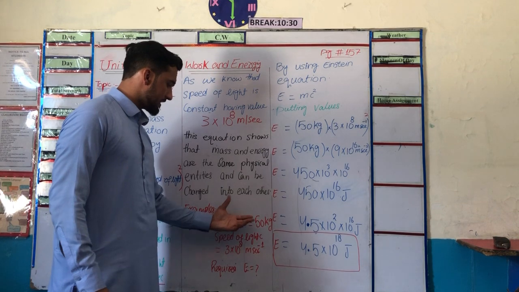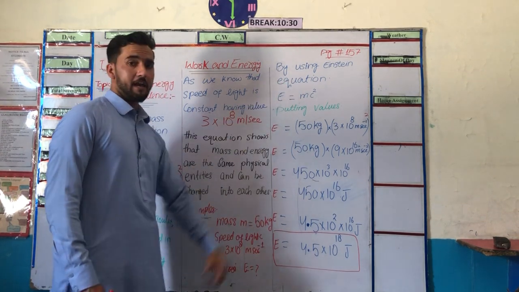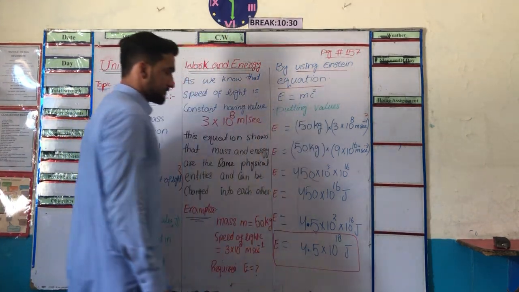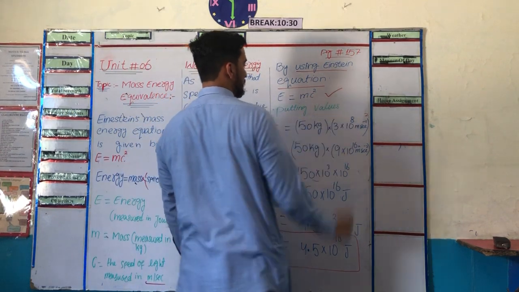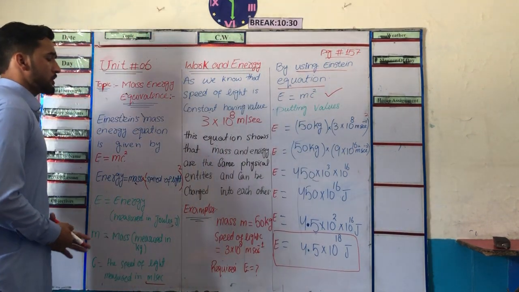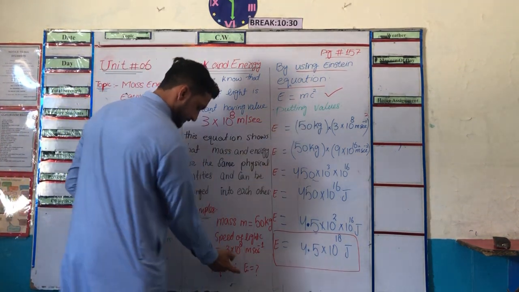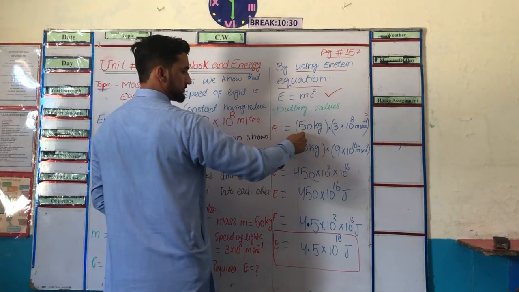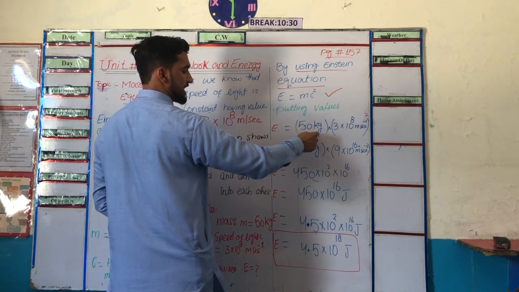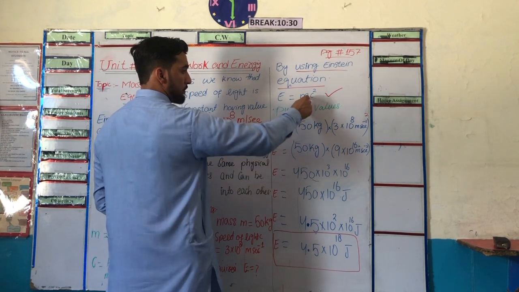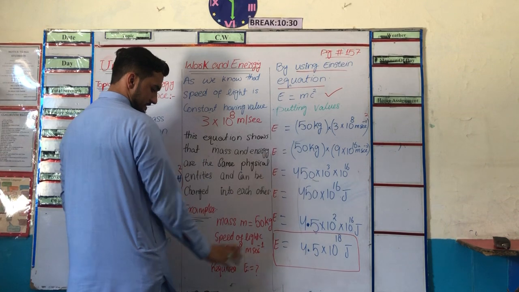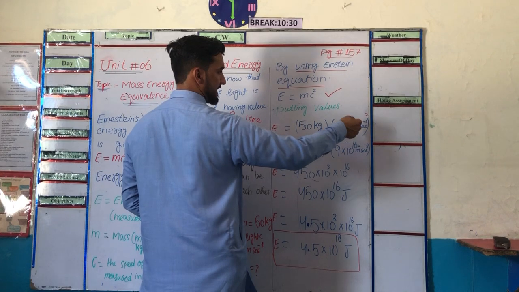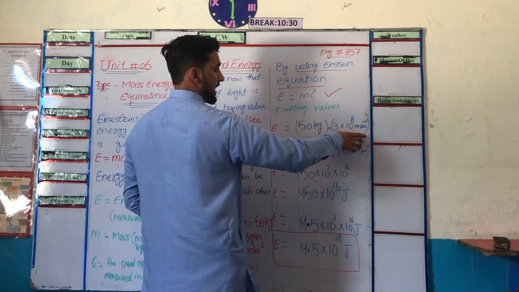So how can we convert this 50 kg mass into energy? By using Einstein's equation, which is E is equal to mc squared. Putting these values from the given data, put m is equal to 50 kg here, and put the value of the speed of light, which is 3 multiplied by 10 raised to power 8 meter per second, instead of c, and take the square.